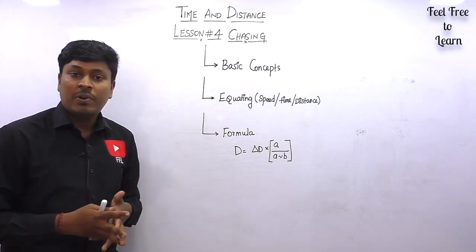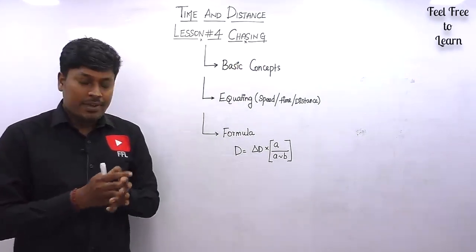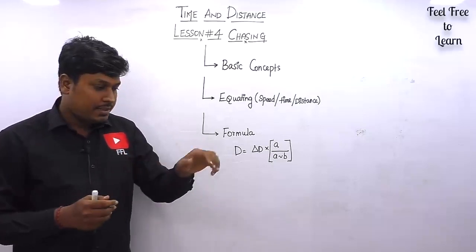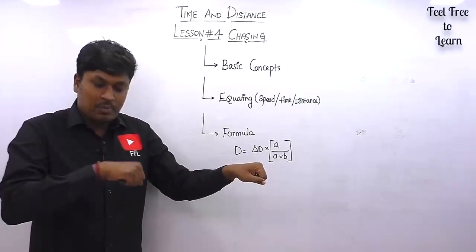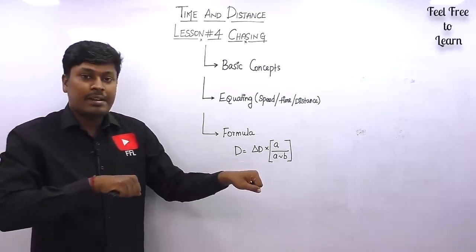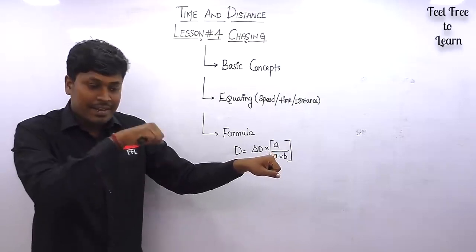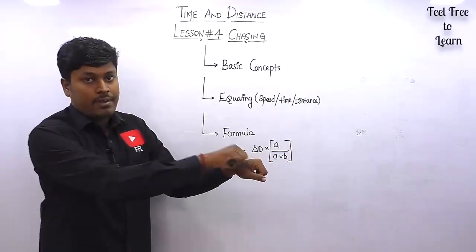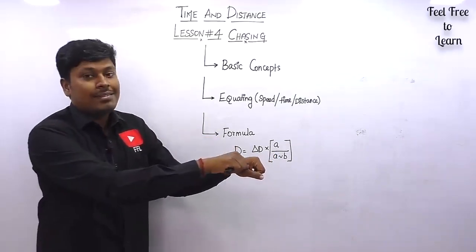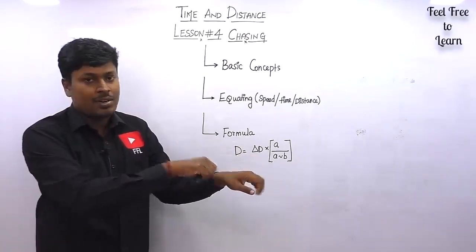Before solving all the 6 questions, you need to know what the concept called chasing is. For example, think that a thief is standing here and the policeman is standing here. The distance between thief and policeman is 500 meters. And both the persons are running in the same direction. When will this policeman catch the thief? At what time will the policeman catch the thief? Or otherwise, at what distance will the policeman catch the thief? You got the logic, right?